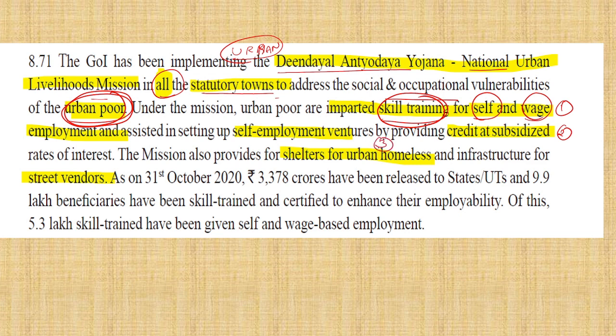And third, shelter homes. For example in Delhi, in winter it is very cold, hence they create shelters for the urban homeless and infrastructure for street vendors. Remember these four points.